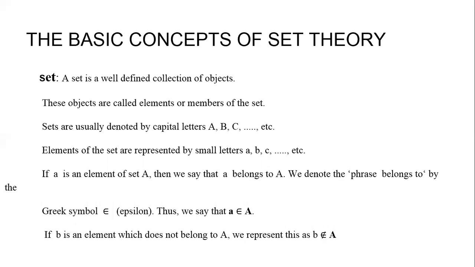So here, small a belongs to capital A. How do we write it? This belongs symbol is what we use to represent that the element belongs to capital A. Now here there is no B in set A, so B does not belong to A. How do we write this? B not belongs to A, like that we write.